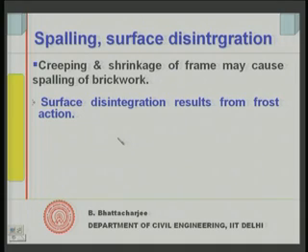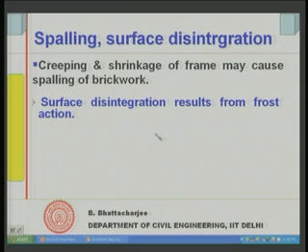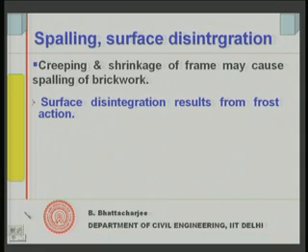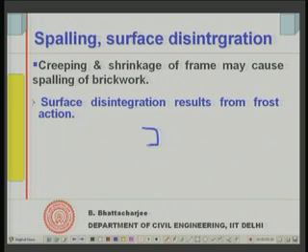Surface disintegration usually results from frost action on exposed brickwork. Again, not very common in the Indian situation, but when I have exposed brickwork, something like this, with the brick face and the mortar portion here, moisture can penetrate inside.